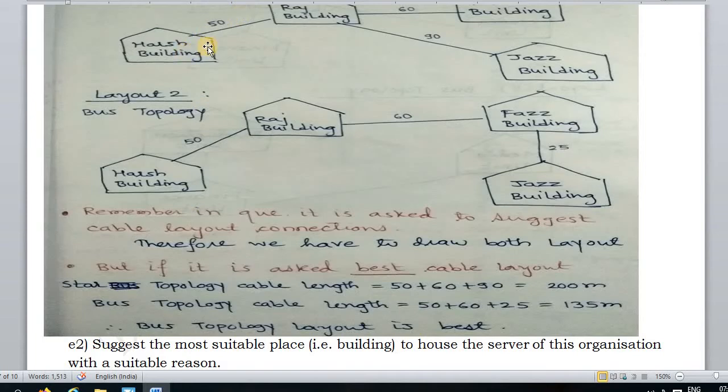In star topology you can see the distance 50 plus 60 plus 90, that is 200 meter is required. In bus topology the cable length required is 50 plus 60 plus 25, that is 135. So you can observe here in bus topology we require 135 meter cable. That's why bus topology layout is best. We will write this answer if it is asked which is the best layout. Okay, then next question,